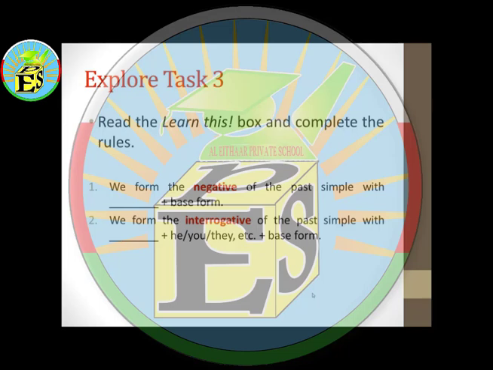Moving to task number 3, you have learned this box. And what we just said is the answer of this rule. So you need to complete the rule, and I want you to think about it, write the correct answer, and we will check the answers together.